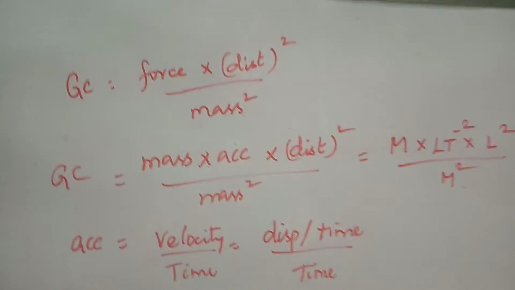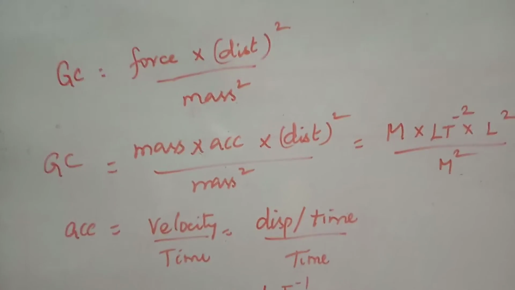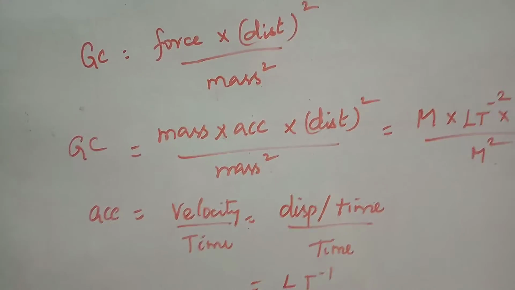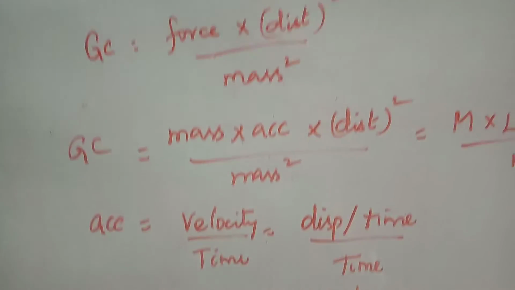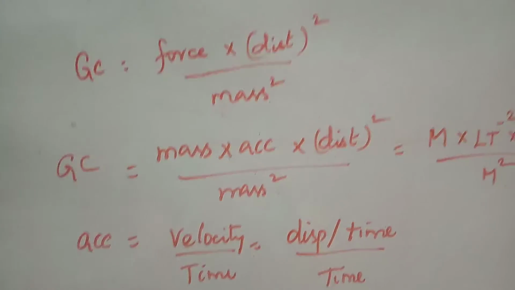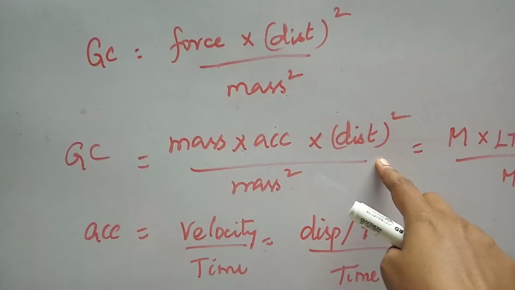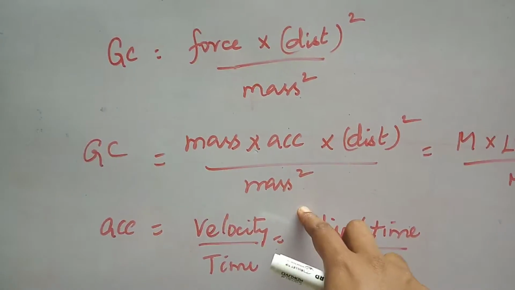Okay, so force is not a fundamental quantity, it is a derived quantity, so you have to go for the equation. Force can be written as force is equal to mass into acceleration. So instead of force, I'm writing it as mass into acceleration into distance square by mass square.